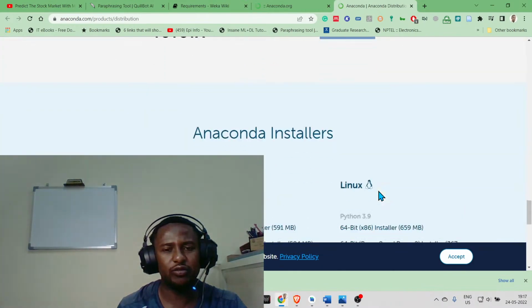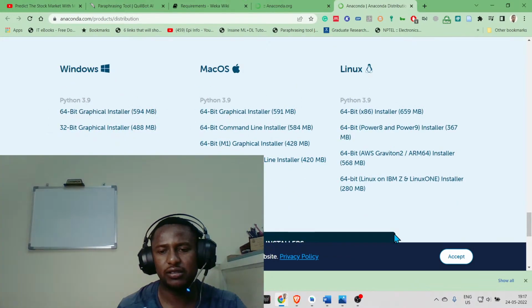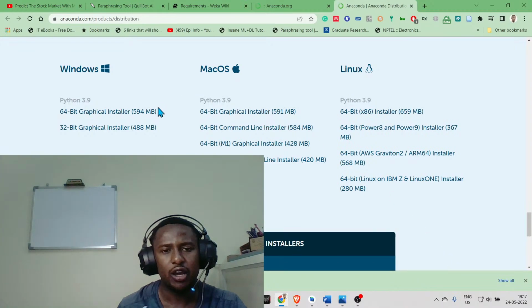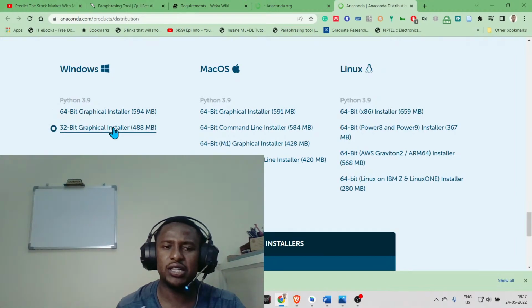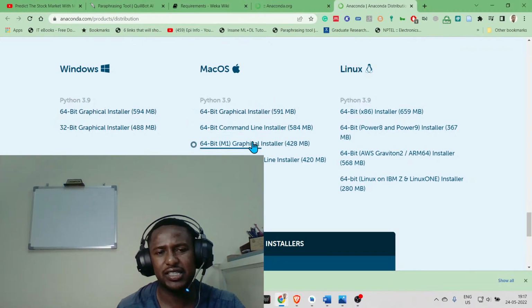For Mac, if you click on that, it's going to push you towards the footer part of the site, where you can take the installer. It is always advisable you take the 64-bit version. If your system is 32-bit, feel free to take that. Similarly, you can do the same thing here. All Mac OSs are 64-bit by default. Now, if you're a Linux user, fine.